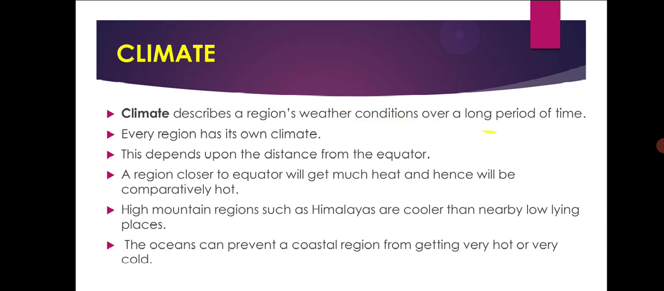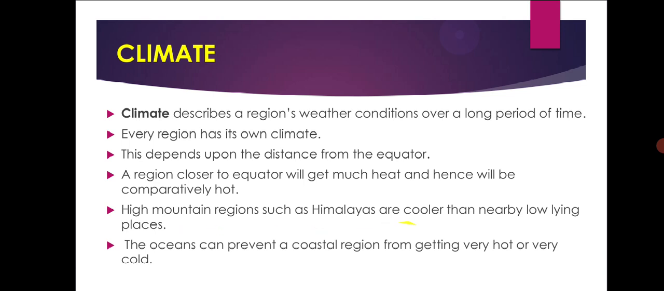Next, climate. Climate describes a region's weather condition over a long period of time, like summer, winters. Every region has its own climate. This depends upon the distance from the equator. As the distance from the equator increases, the climatic conditions change. The countries which are nearer to the equator have a hot climate. Why? Because the sun rays directly hit the equator. The region closer to the equator will get much heat and hence will be comparatively hot.